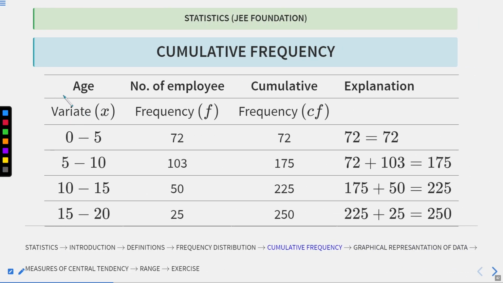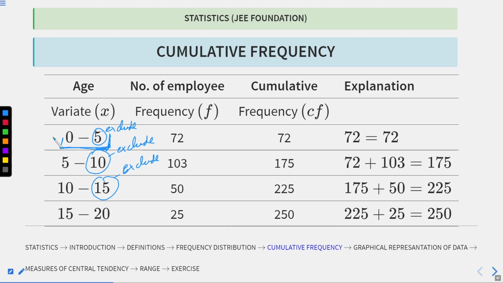So if age is our variate, we take age from 0 to 5 and we exclude it because it is our example of exclusive frequency distribution. So we exclude every upper term. I hope this is clear.